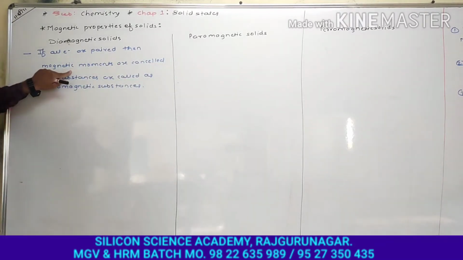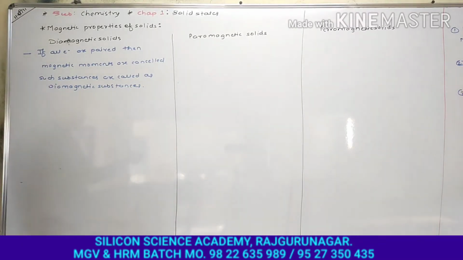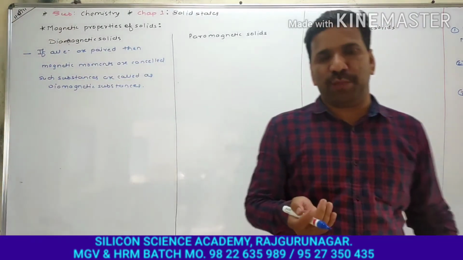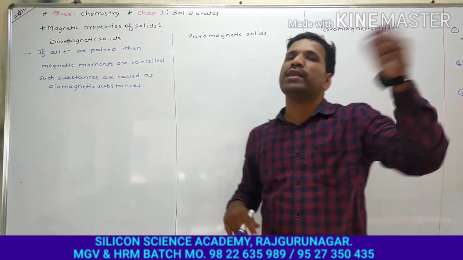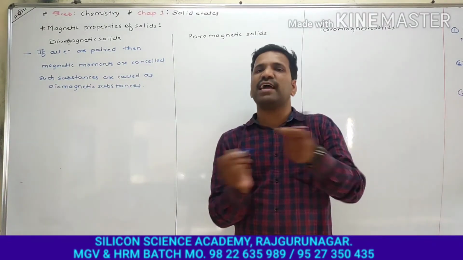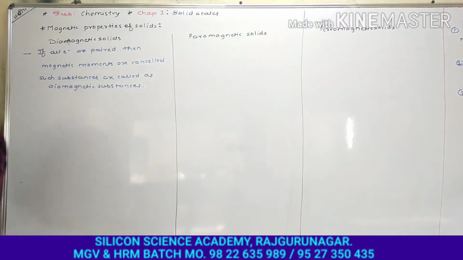The magnetic moment because of one electron is cancelled by the magnetic moment because of another electron. As we know, a spinning electron induces a magnetic moment, and the magnetic moment due to one electron is cancelled by the magnetic moment due to another electron because their spins are equal and opposite. So such substances are diamagnetic because they do not behave like a magnet.